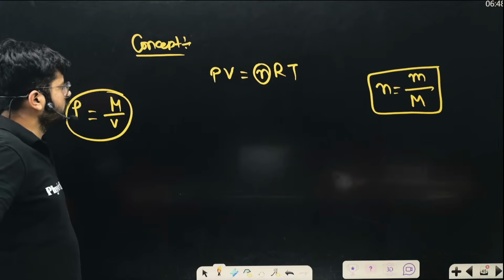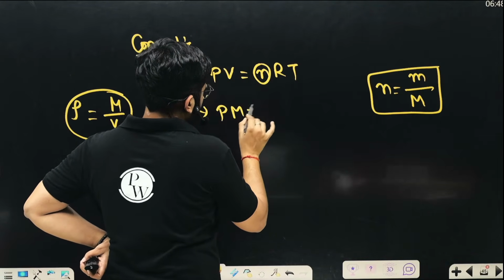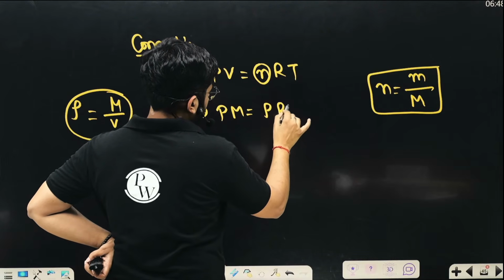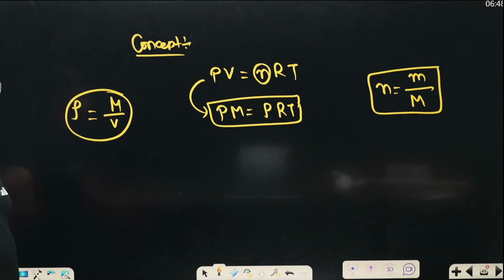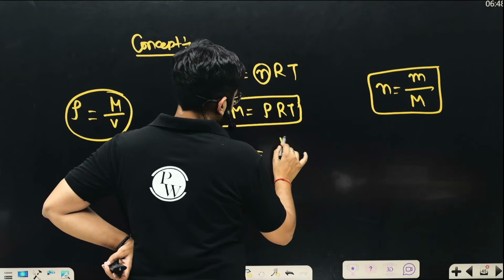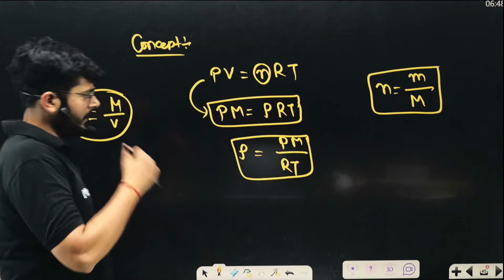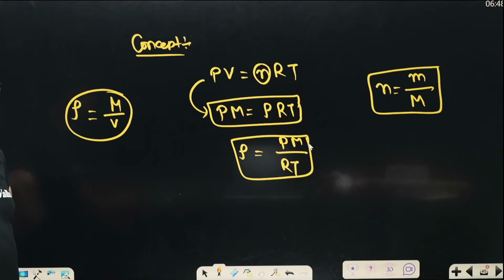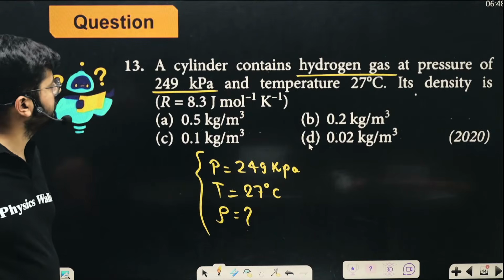Now if you think about it, pressure into molecular mass will be rho RT. How did I get that? Pressure into molecular mass is going to be rho RT. And from here, the density rho can be written as PM upon RT. So density is going to be PM upon RT. Here the molecular mass of the gas is given.